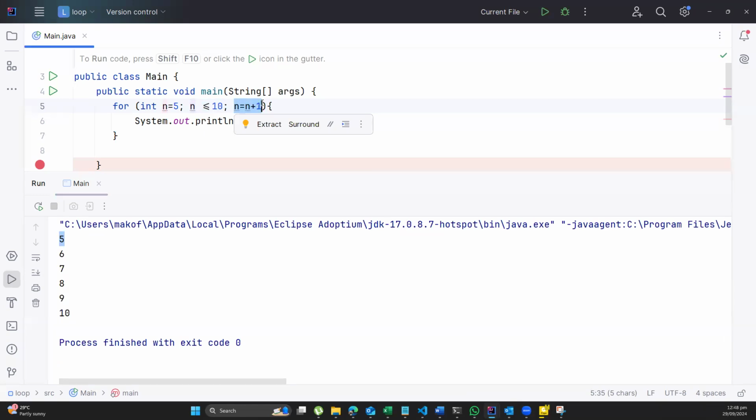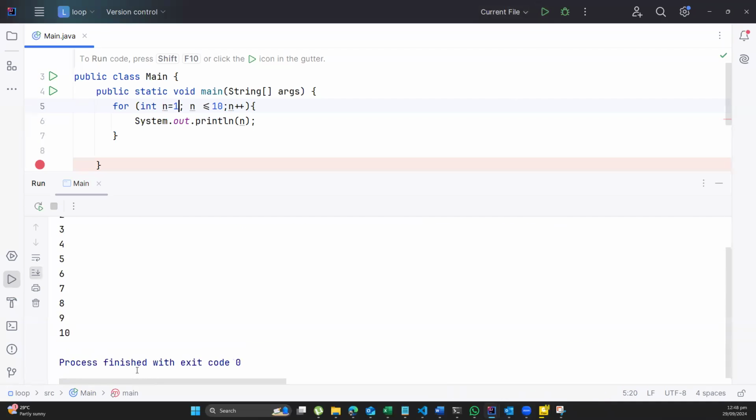Note, n is equal to n plus 1 can be written as n plus plus. So I can just write it like this, and I know that I'm increasing it by 1. If I change here and make it 1, then I can click on this and then have it displaying like this. Please, are there any questions so far? No, sir.